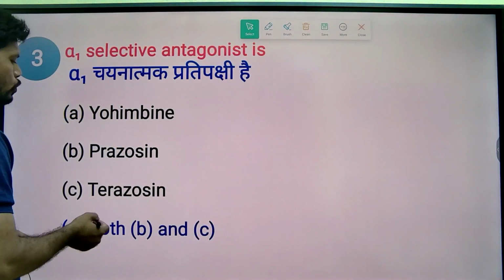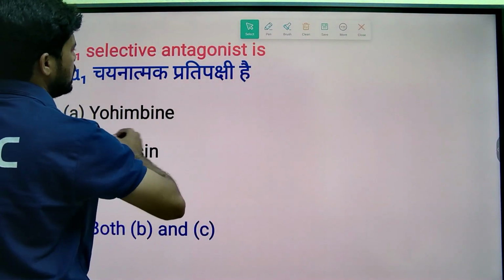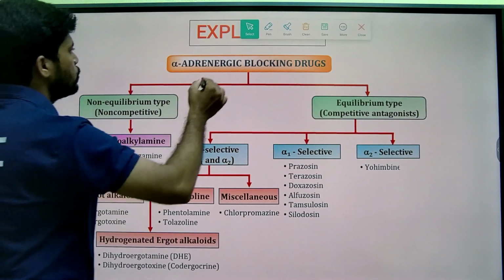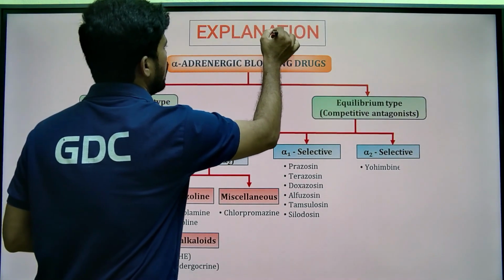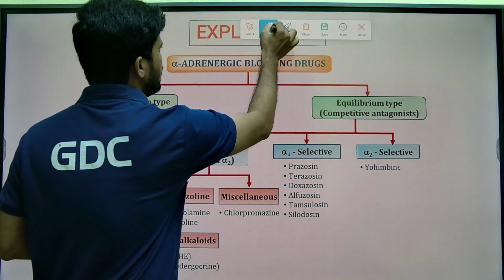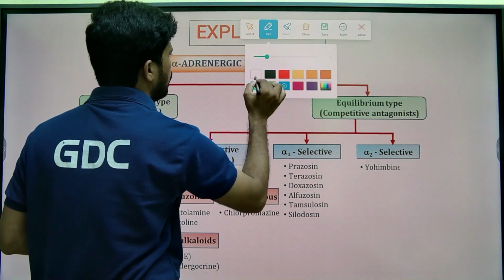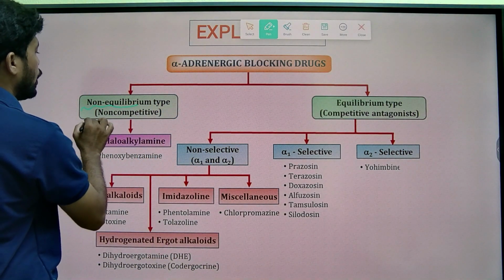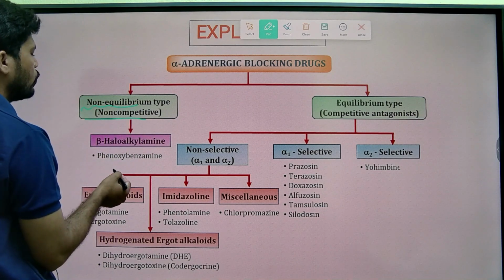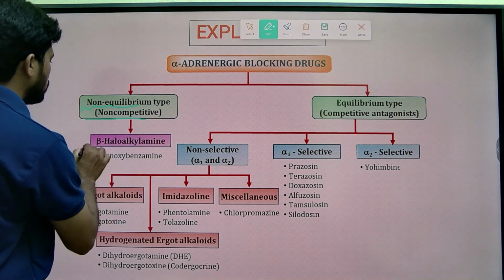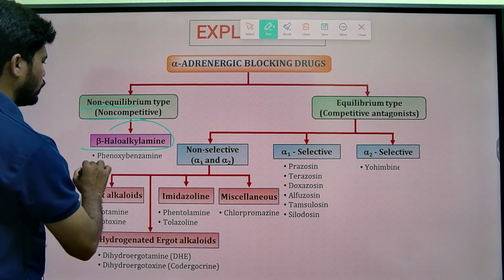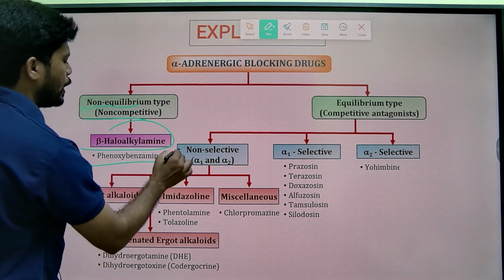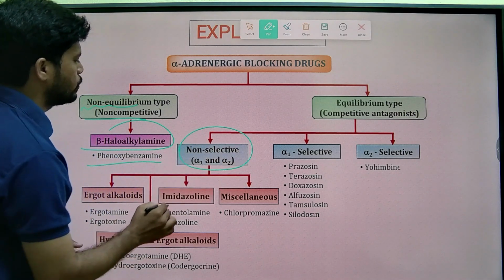So the answer is both B and C, prazosin as well as terazosin. This is a simple explanation. I hope you already have detailed awareness of the classification of alpha blockers. Non-equilibrium type, irreversible and non-competitive: beta haloalkyl amine, phenoxybenzamine.